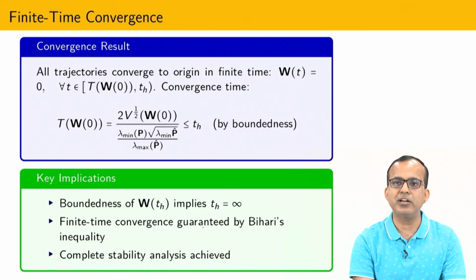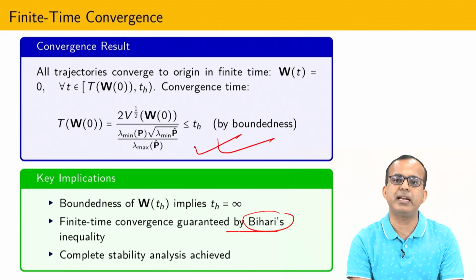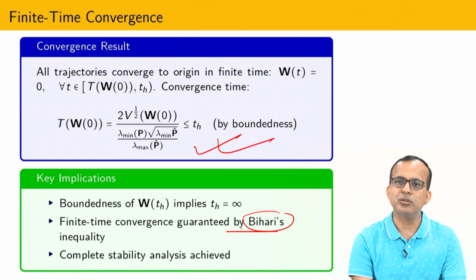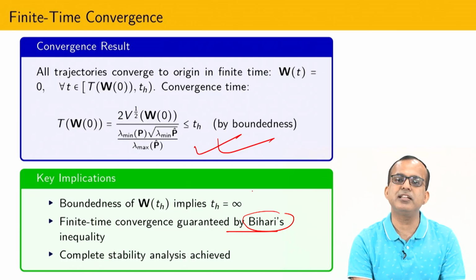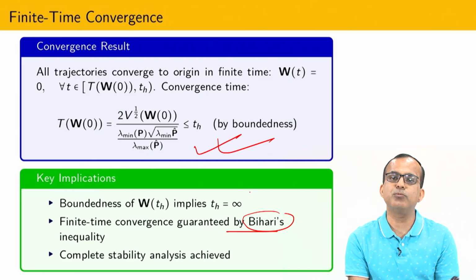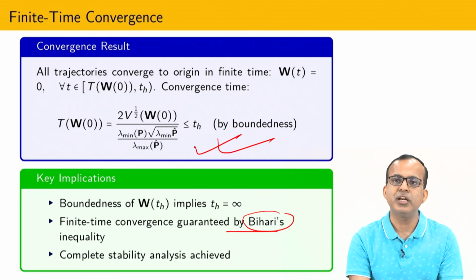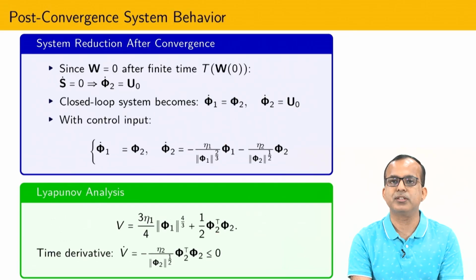The same kind of things one can establish using this particular inequality, and then one can calculate the finite time. Those who have interest in multi-agent formulation or multi-input multi-output systems can visit one paper published in ISA Transactions, and the title of the paper is Robust Continuous Finite Time Controller for multi-input multi-output systems.